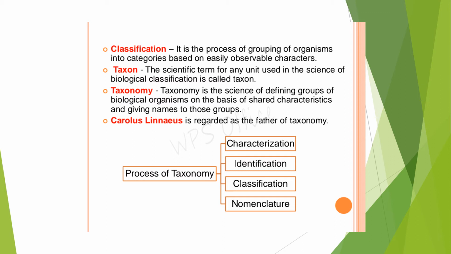The second point is identification. That is, on finding the plant, you have to recall the name and name it. Third, from the observable characters, you are grouping it. That is classification. And fourth, you are giving a nomenclature as per binomial nomenclature.